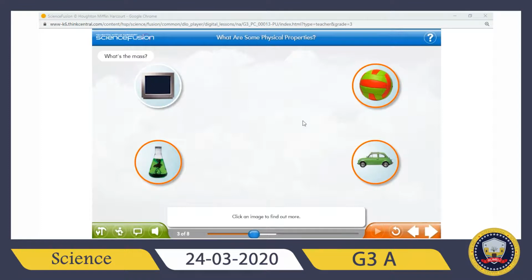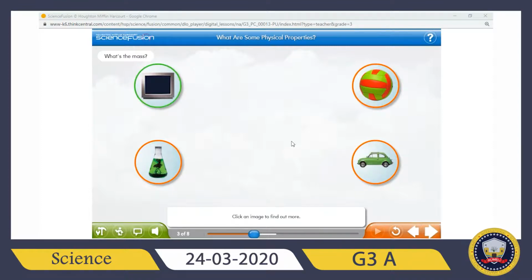So when you sorted the objects, you used their physical properties, like you see in this picture. Round because of their shape, colors, size. They represent physical properties. So you can observe or measure physical properties without changing the matter.